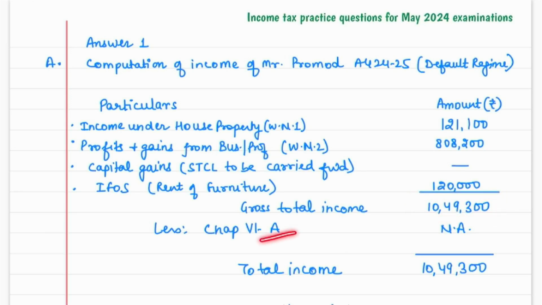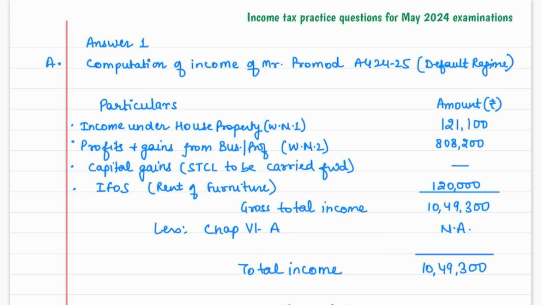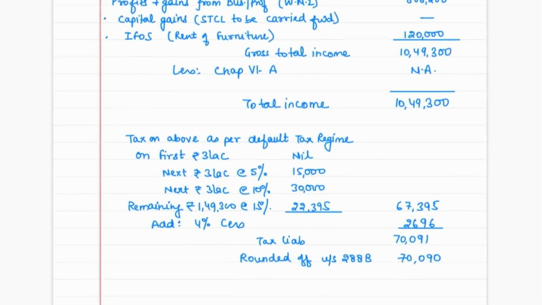But there would be no chapter 6A deduction because we understand that 80C and all is not available in default tax regime. Only the three deductions which are available in chapter 6A under default tax regime are 80CCD(2), 80CCH(2), and 80JJAA. Remember? And these three sections are not here in this question. So in this case, chapter 6A deduction would be nil. Total income would be 10,49,300. And now we have to calculate the tax.